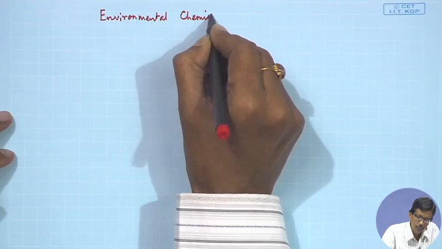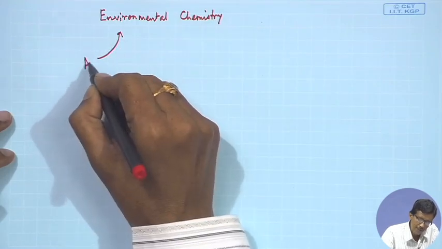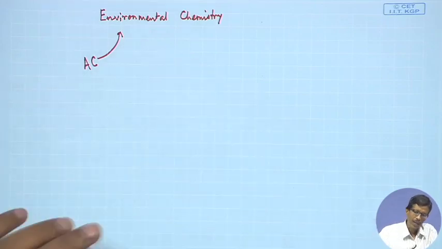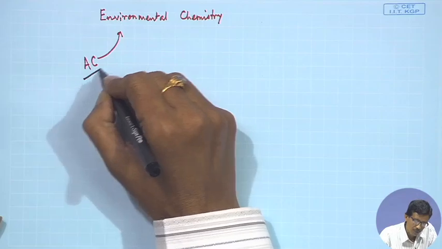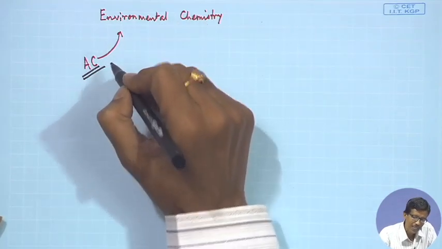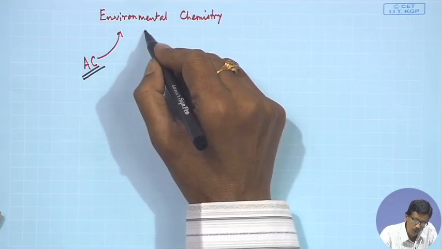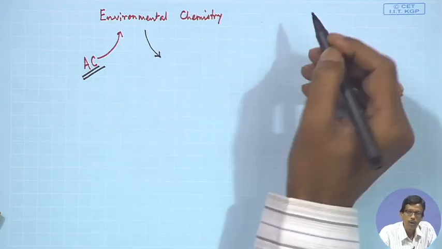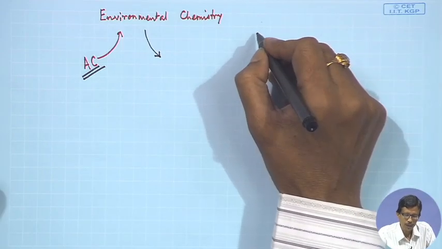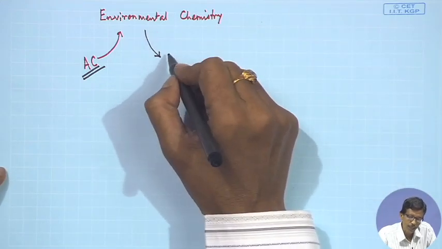So, an analytical chemist can have a good role. As a subject, as I told you, we can consider AC as analytical chemistry. Similarly, we can consider AC as the corresponding analytical chemist. That analytical chemist can have a useful role to play in environmental chemistry. The only difference from our metallurgical engineer or mining engineer is that we are now talking in terms of the environment.